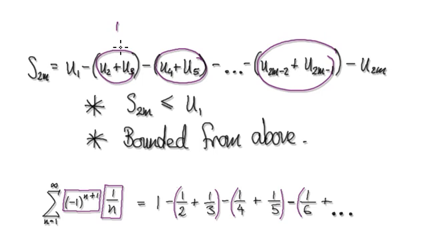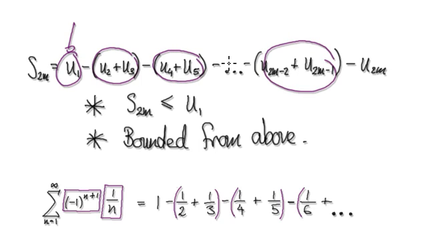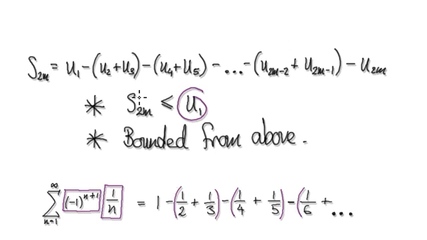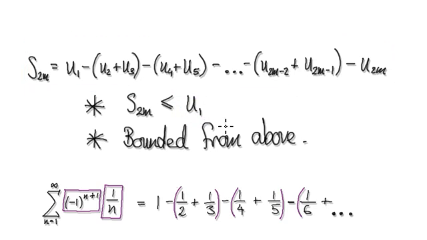But remember, each pair here is bigger than the next. It gets smaller and smaller each time. So this one here will be smaller than this, and this one here will be smaller than this. So you start off with your initial amount, you take away an amount, you take away another amount, you take away another amount, and it's going to be bounded from above.